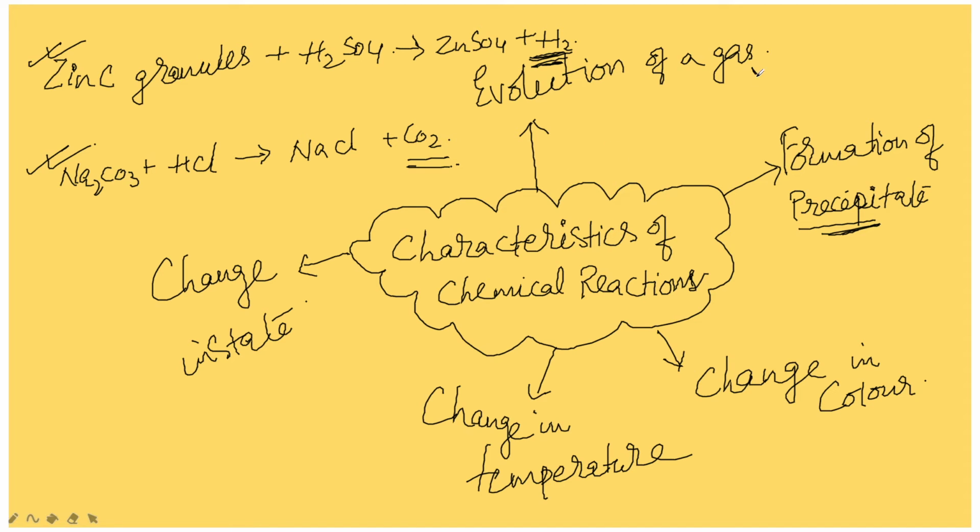So the first characteristic feature is evolution of gas, which we have noticed in these reactions. Second one is formation of precipitate.